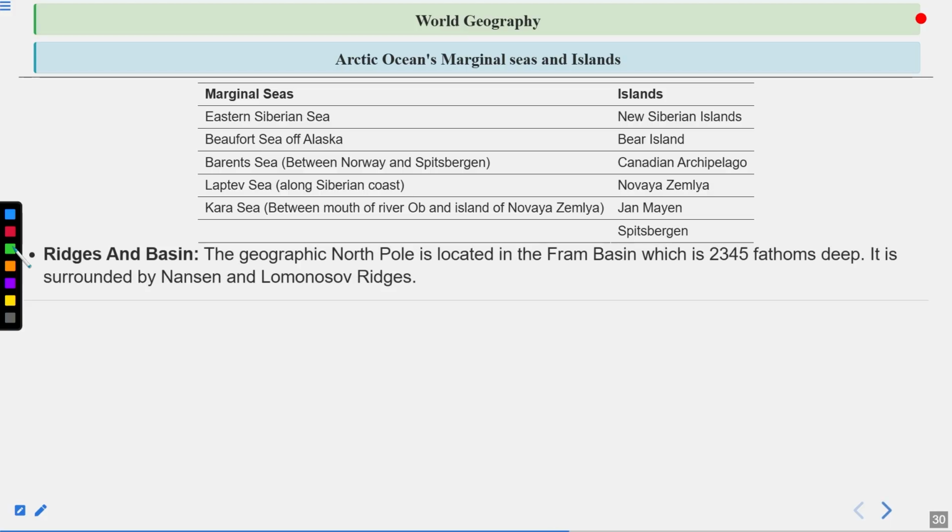Ridges and basin. The geographic North Pole is located in the Fram Basin, which is 2, 3, 4, 5 fathom deep. Fathom is the unit of measuring depth of the oceans. It is surrounded by Nansen and Lomonosov ridges.